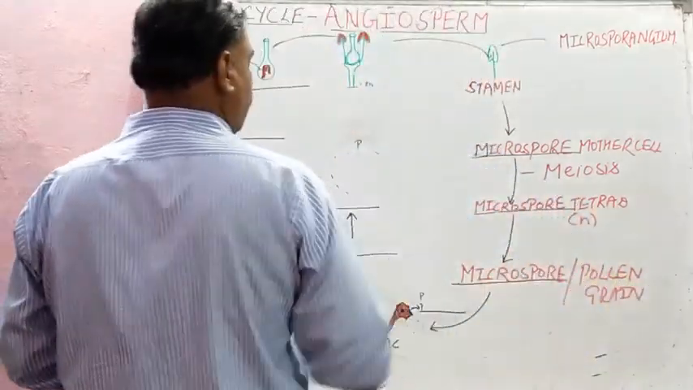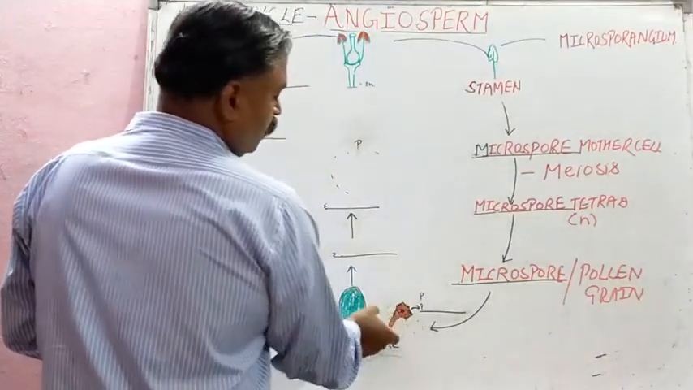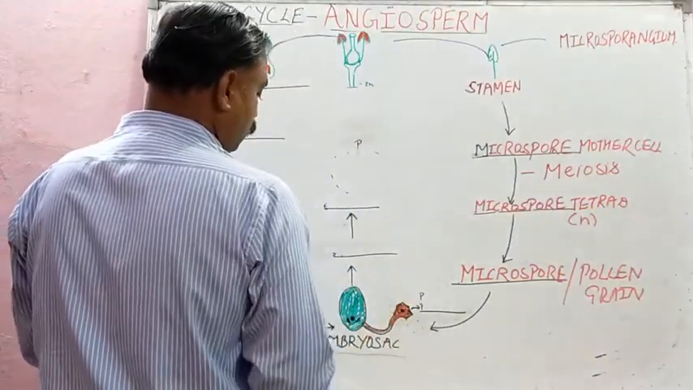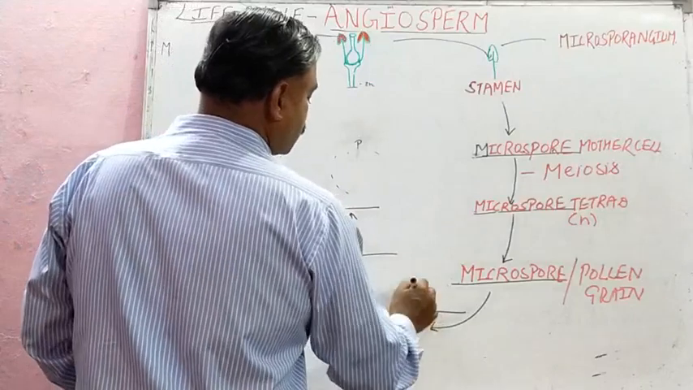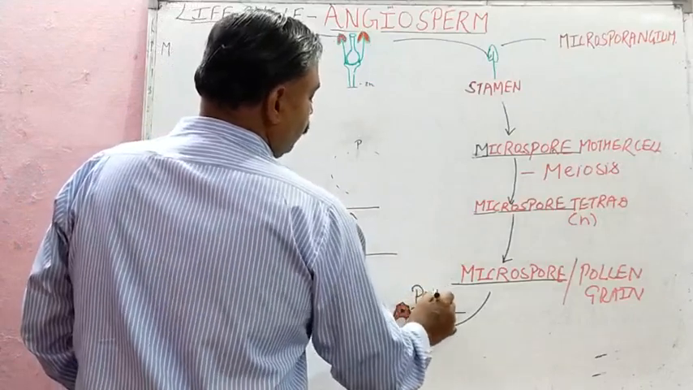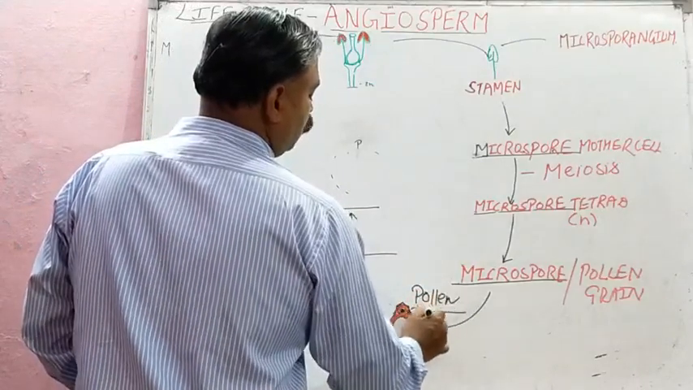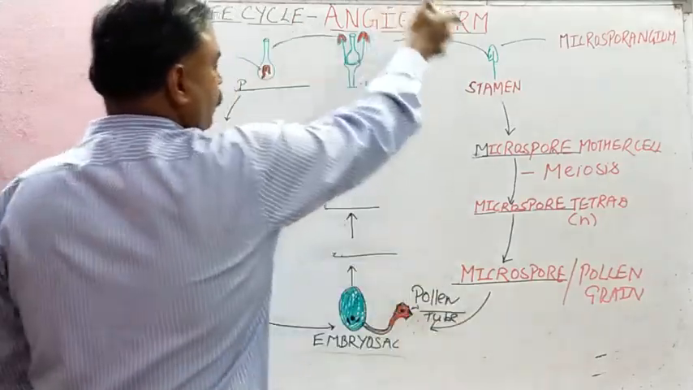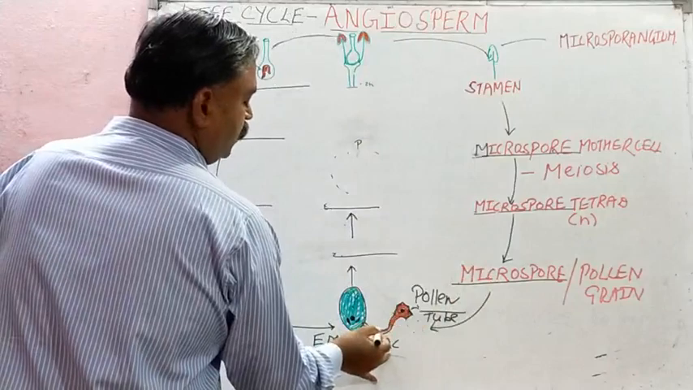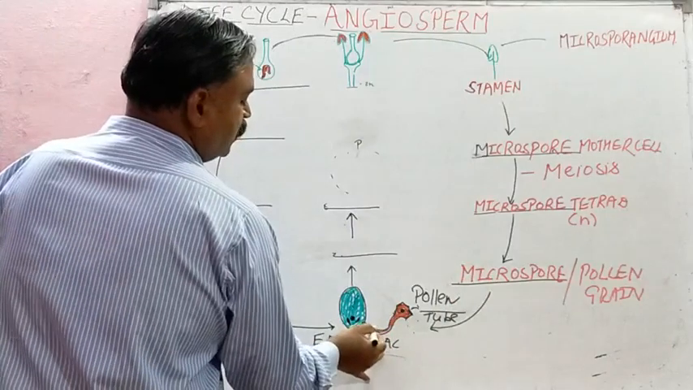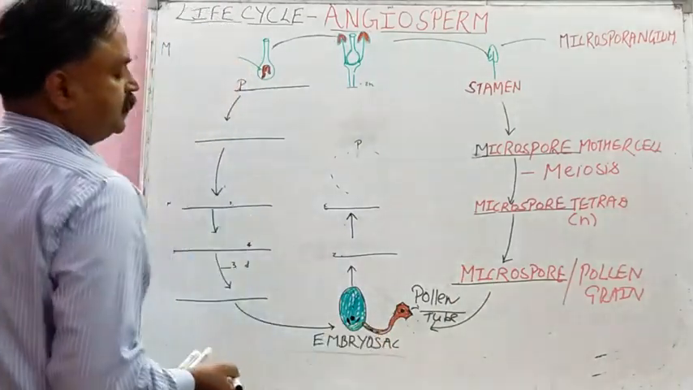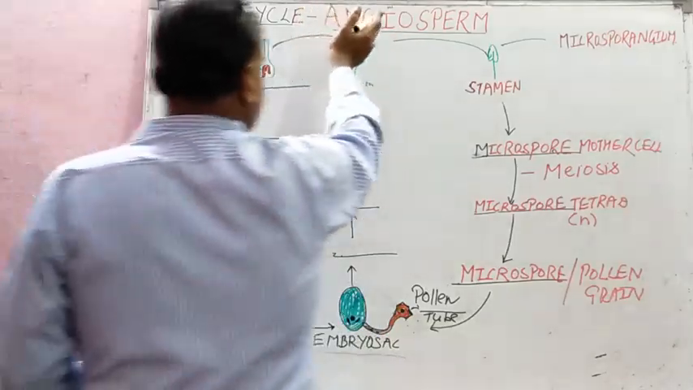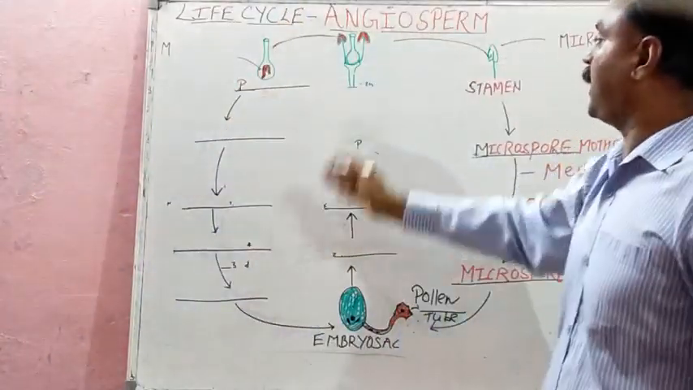Now this pollen grain will grow and will produce pollen tube. This is the male side, and you know in angiosperm double fertilization is there, so it will have 2 male gametes. Now concentrate on the left side here, female part.